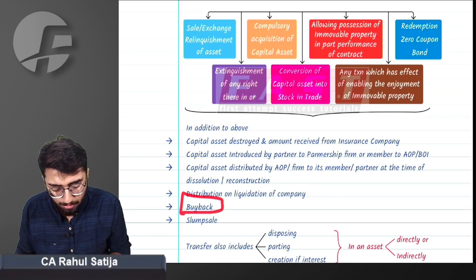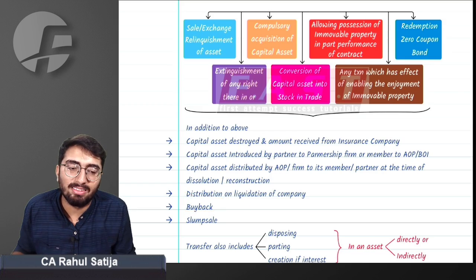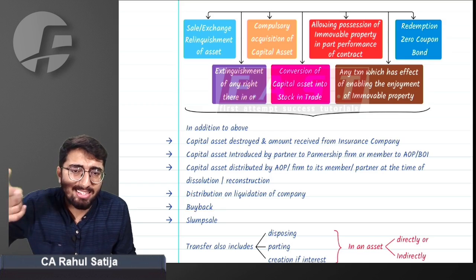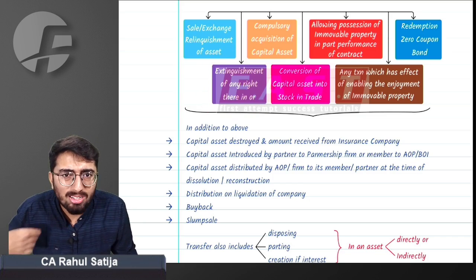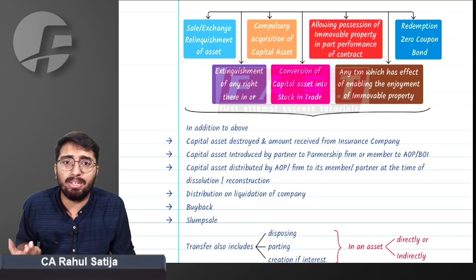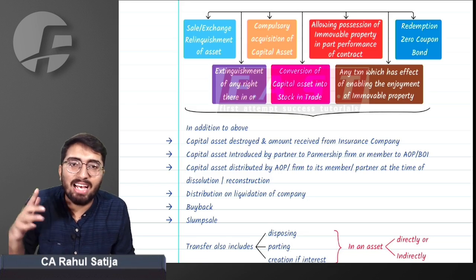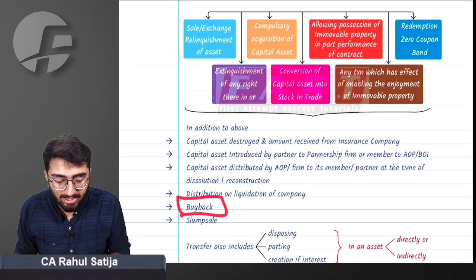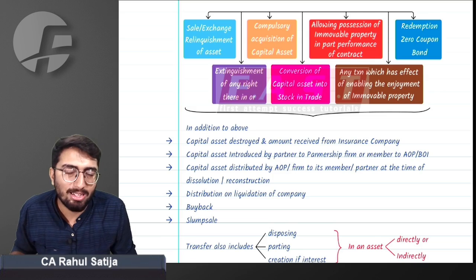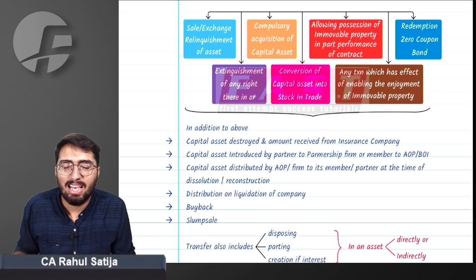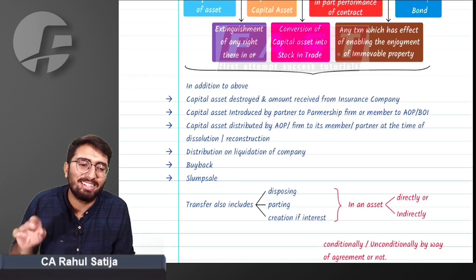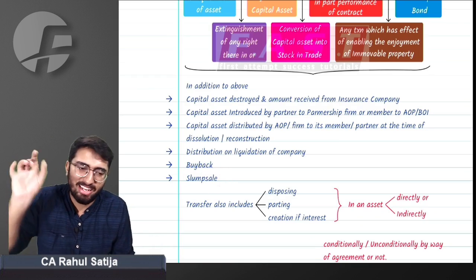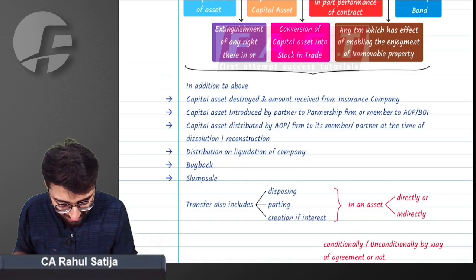If a company comes up with a buyback, can I say again there is extinguishment of any rights therein? Shareholders lose their rights in the shares of the company. In that case, it will be treated as transfer, and therefore capital gain will be applicable in the hands of the shareholders. Last but not the least, any kind of slump sale being done. What is slump sale? We'll understand later. We do have in-depth coverage of slump sale.